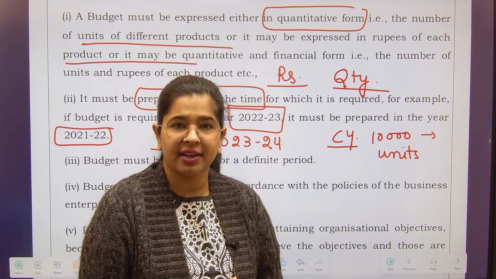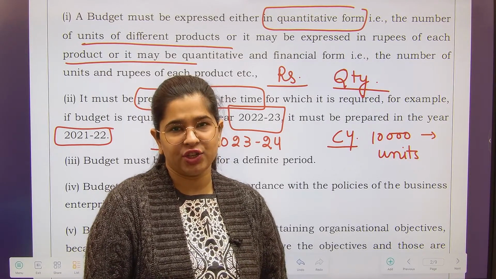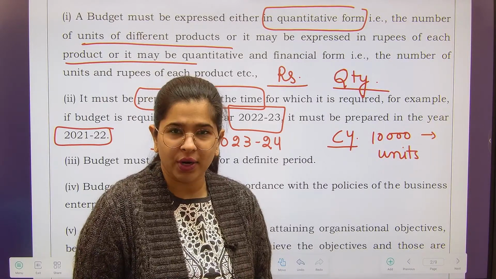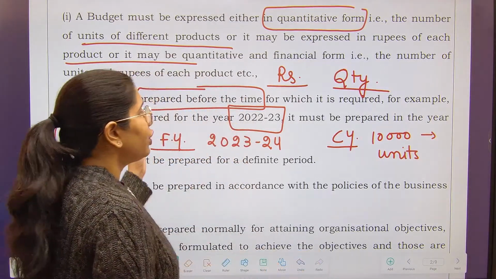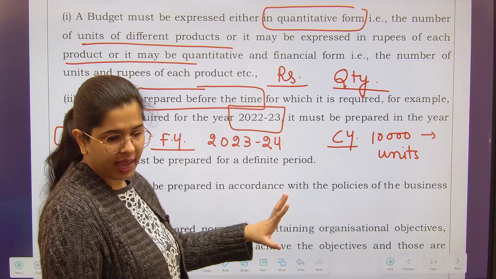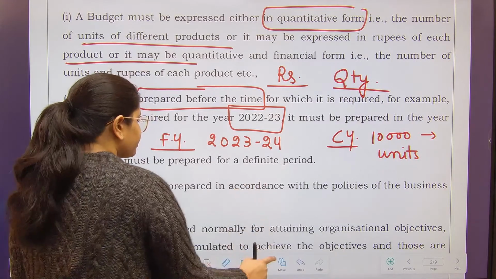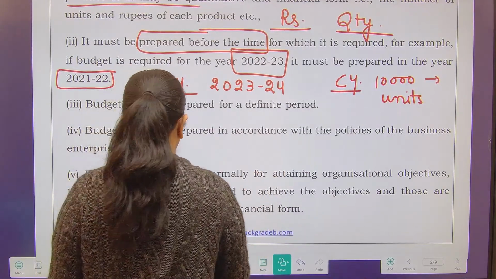If I have taken a new machinery, taking a new machinery means capital addition or capacity addition. You can now produce a larger quantity of output. So whenever you are making the budget for the next year, you are going to see whether any capacity appreciation has happened or not. So this is the second feature, that budget is always prepared beforehand.